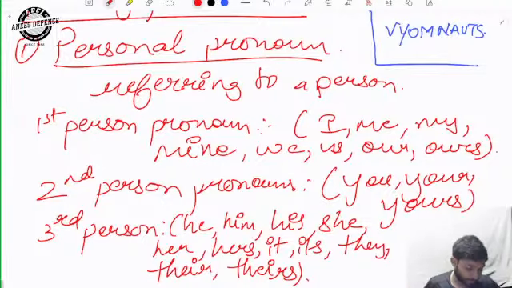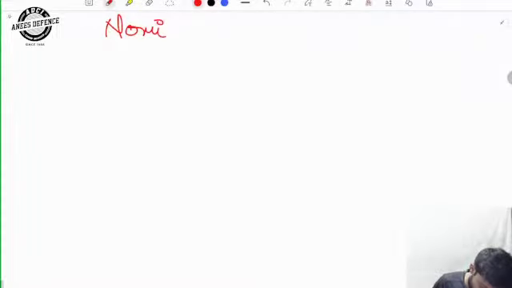And now the next thing that we are going to see is in which case, like in nominative case, in objective case, in possessive case, how to use the first person, second person, and third person pronoun. So we are going to make a table now. We'll make it in such a way. So this is nominative case. This will be objective case.